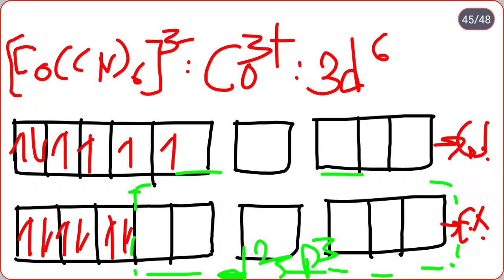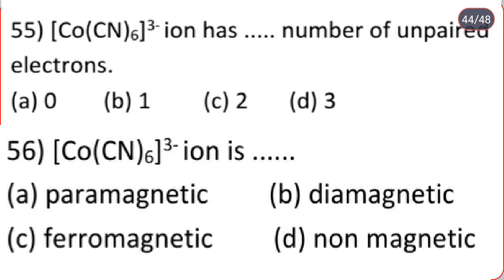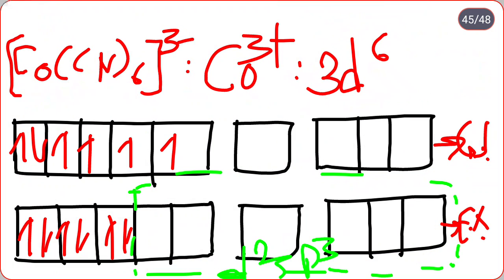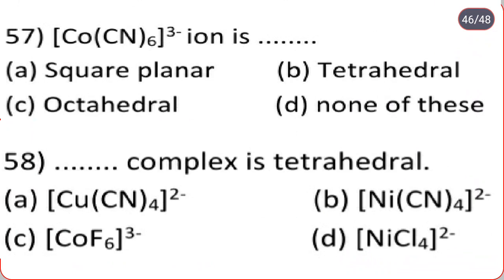So this is an inner orbital complex. Hence [Co(CN)6]3- has all electrons paired, therefore it contains 0 unpaired electrons. So 0 unpaired electrons means it is diamagnetic, and the geometry is octahedral.